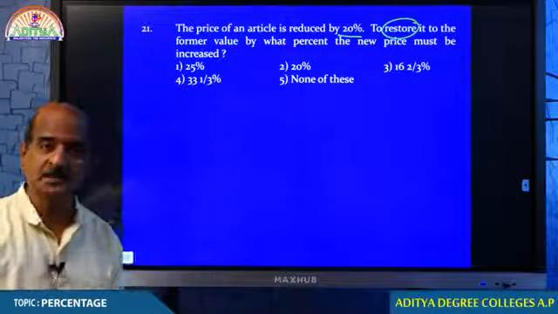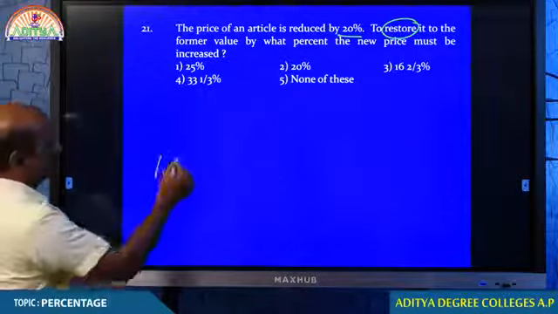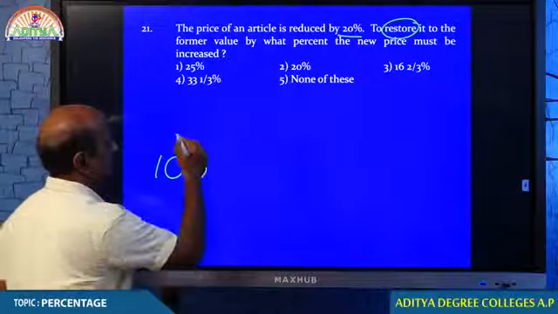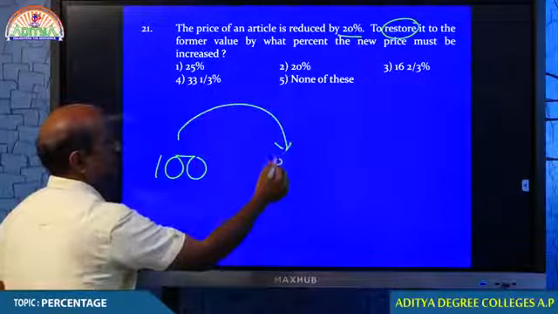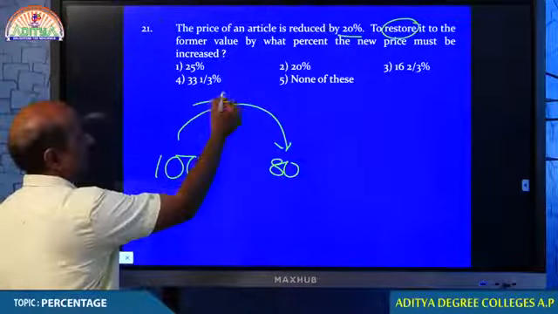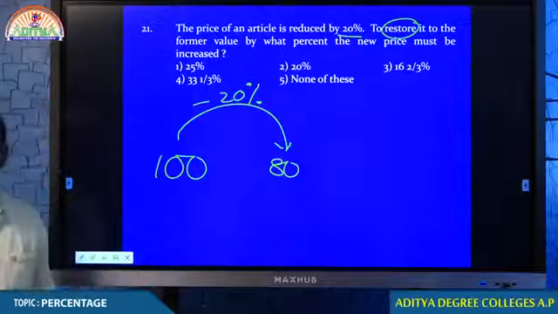Want me to explain by giving an example? Okay, then take 100, reduce 100 by 20%, it becomes 80, done.